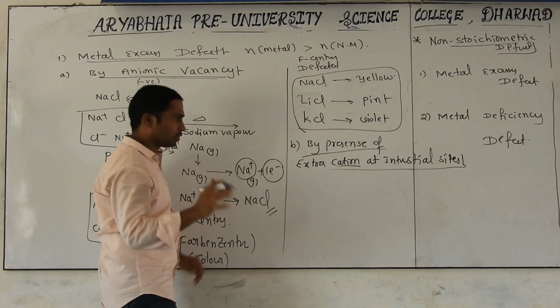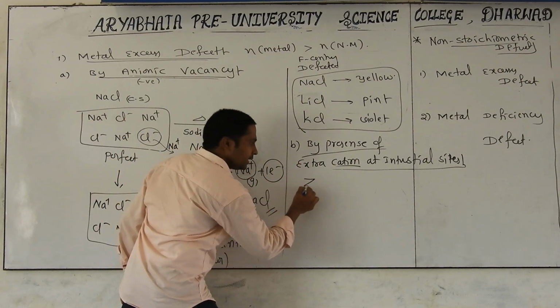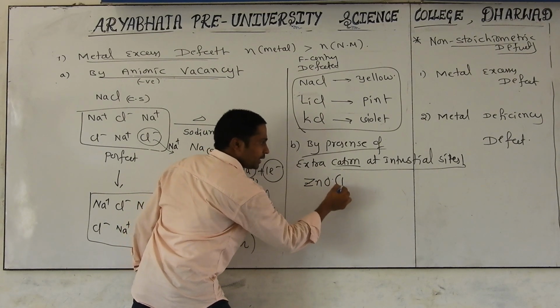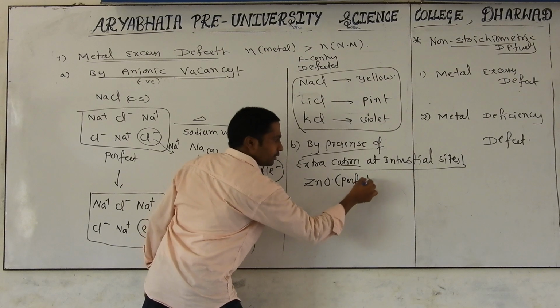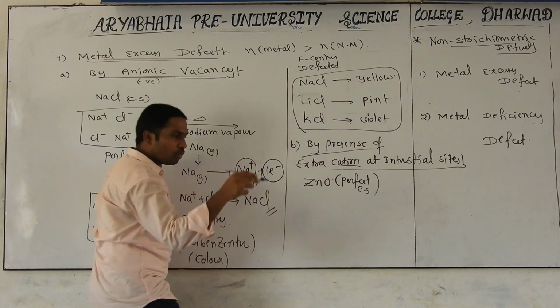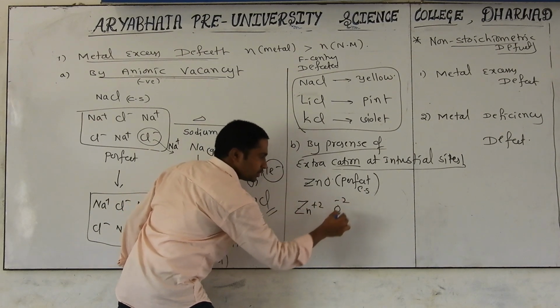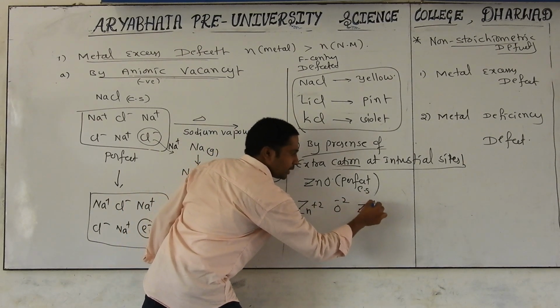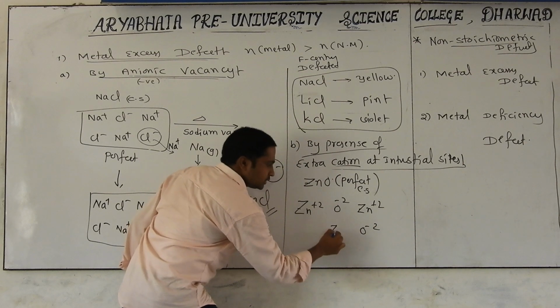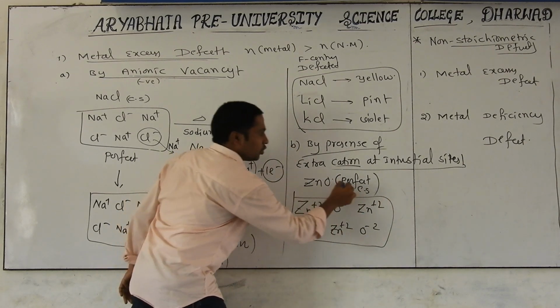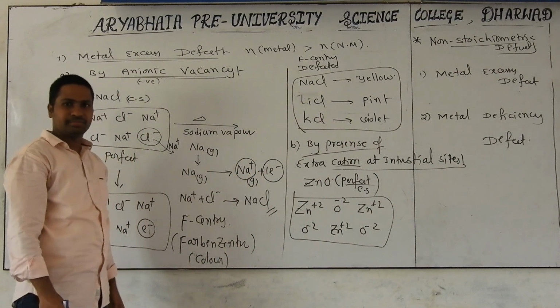How is it possible? You have to observe very carefully. Take zinc oxide. The solid is a perfect crystalline solid. What happens in zinc oxide? Zn2+, O2-, and again Zn2+, O2-, Zn2+ and O2-. This is the perfect arrangement, so call it a perfect crystalline solid.